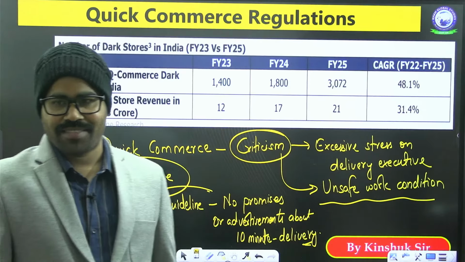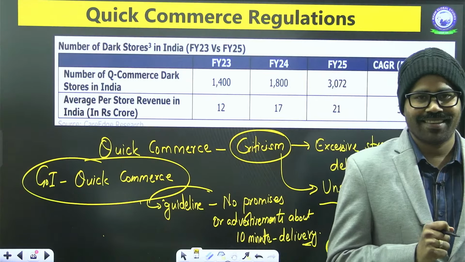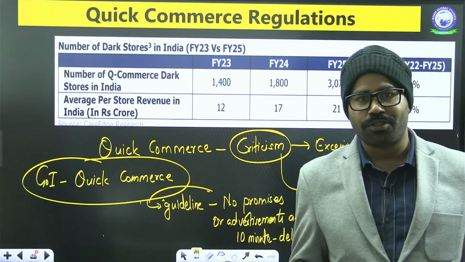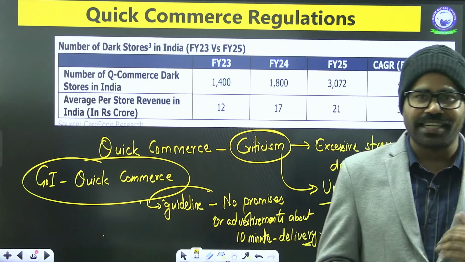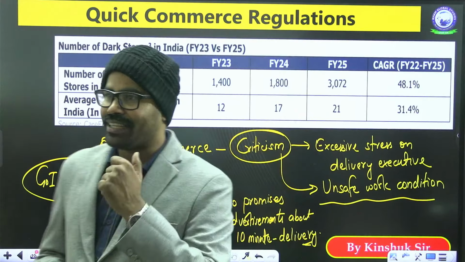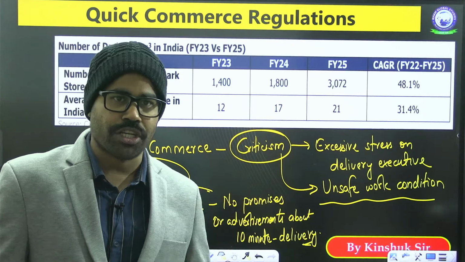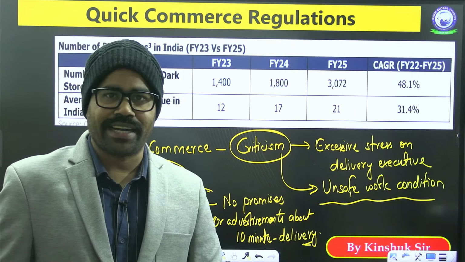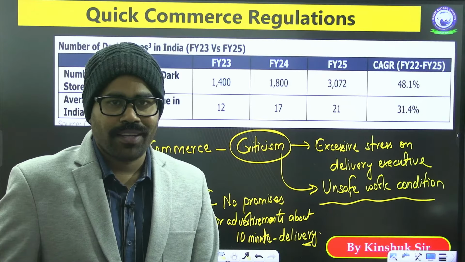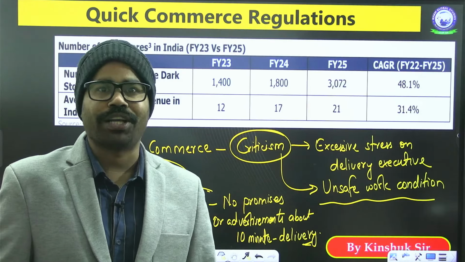Within 10 minutes. So this is one thing which has been told to the quick commerce companies, that you cannot promise this now, that I am going to deliver your order in 5 minutes, 6 minutes, 10 minutes. You may have seen that many of the companies had t-shirts. The delivery executives used to wear a t-shirt on which it was written 10 minutes delivery, 6 minutes delivery. That was from a promotion which was going on.